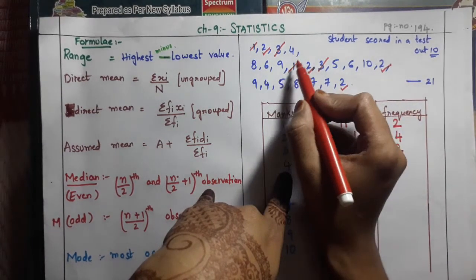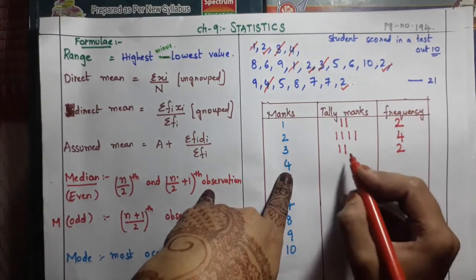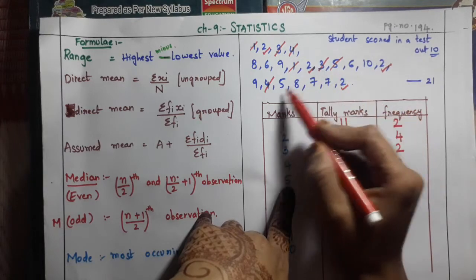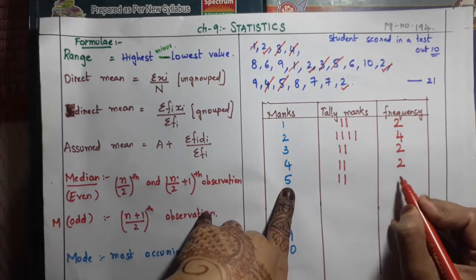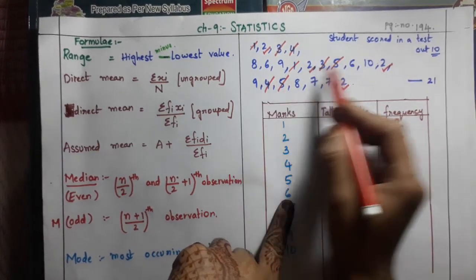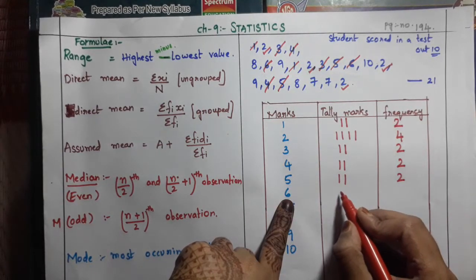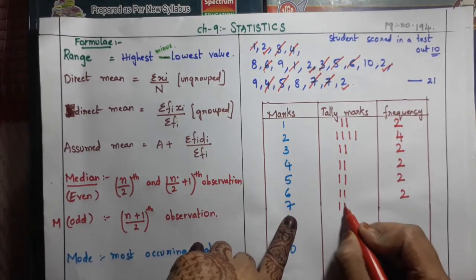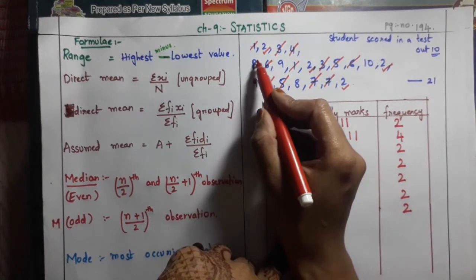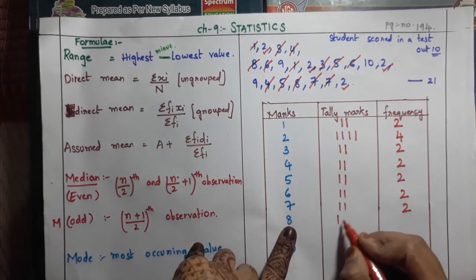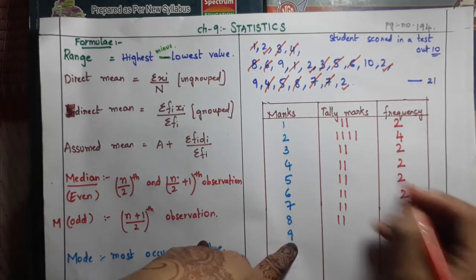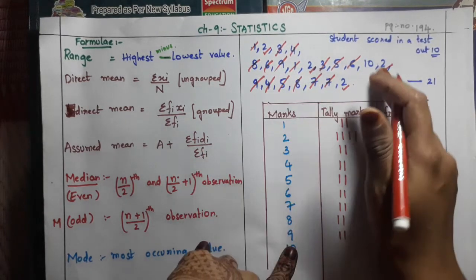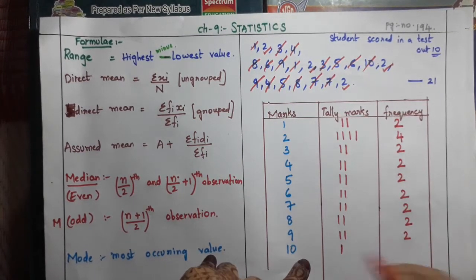4, how many 4's are there? Only 2. 5, how many 5's are there? 2. 6, how many 6's are there? 2. 7, how many 7's are there? Only 2. How many 8's are there? Again 2. How many 9's are there? 2. And how many 10's are there? Only 1. So 10's are 1.